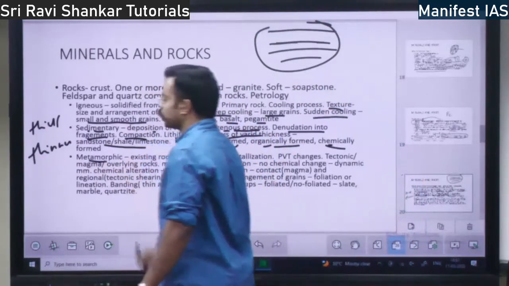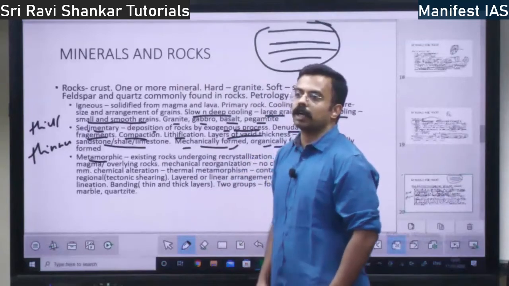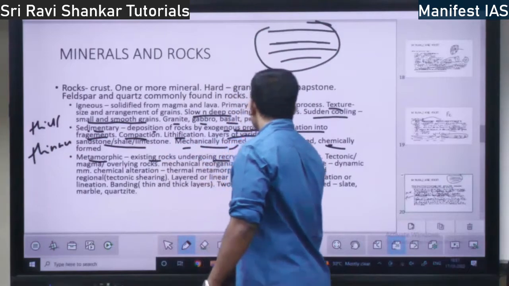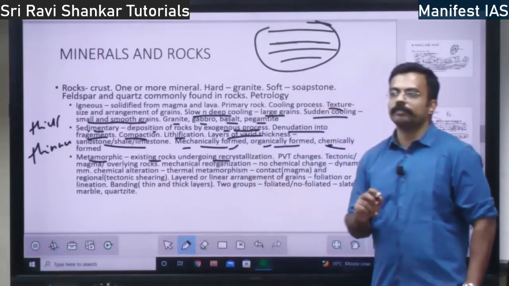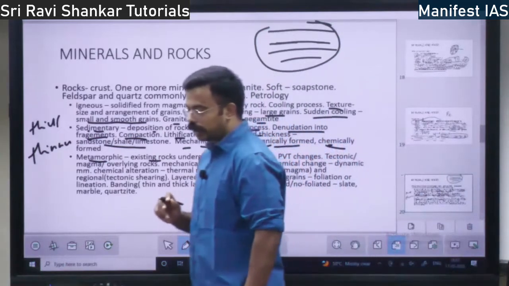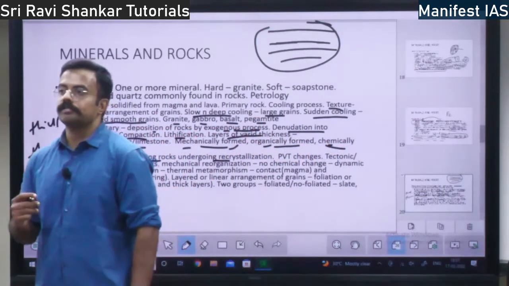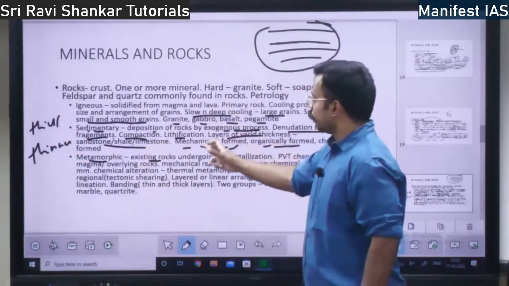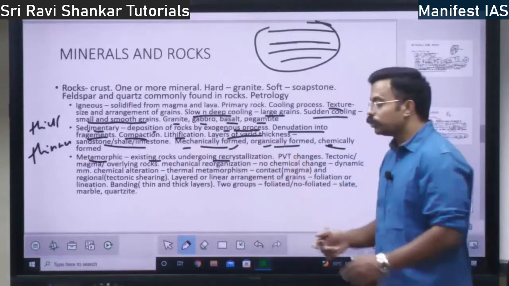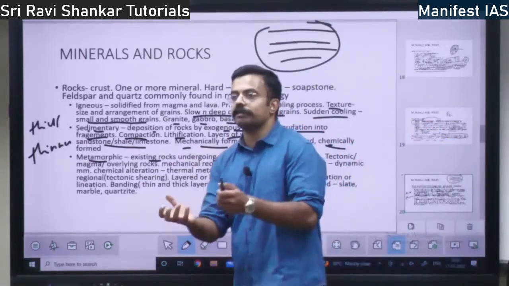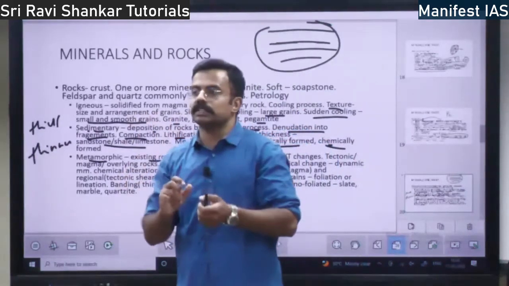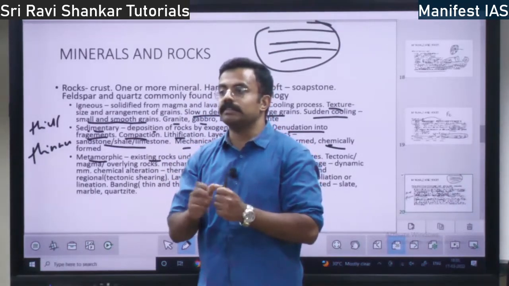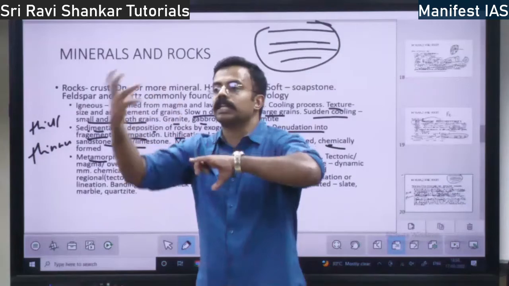The metamorphic rocks. What are the metamorphic rocks? Existing rocks undergoing recrystallization. Metamorphic rocks, what do you mean by that? The existing rocks undergoing recrystallization. Means what? See, there are two types of rocks I have discussed till now: igneous rock and sedimentary rock. These two will undergo recrystallization. Means in these rocks there will be crystals. Rocks are formed out of crystals. These crystals will undergo recrystallization, means they will become something new.